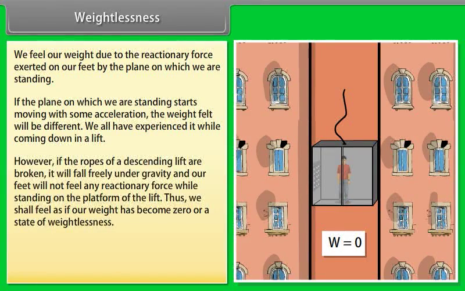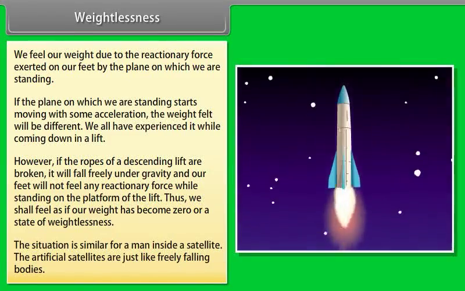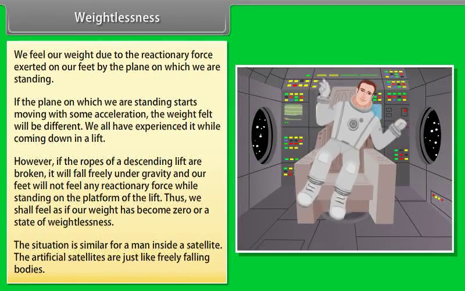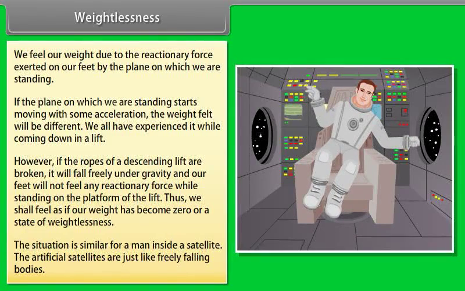However, if the ropes of a descending lift are broken, it will fall freely under gravity and our feet will not feel any reactionary force while standing on the platform of the lift. Thus, we shall feel as if our weight has become zero, or a state of weightlessness. This situation is similar for a man inside a satellite. The artificial satellites are just like freely falling bodies.